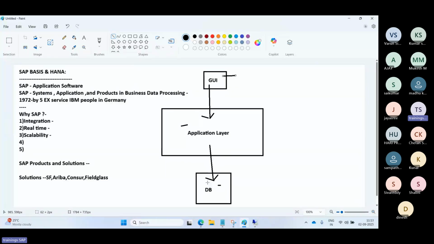So here the key terms we are discussing are: what is GUI, what is ERP, what is the application layer, what is the DB, the client server architecture, transaction codes as shortcuts to the SAP screens, and customizations.